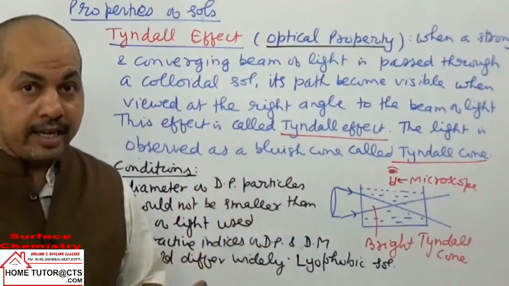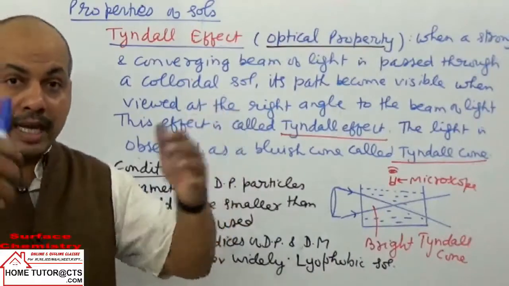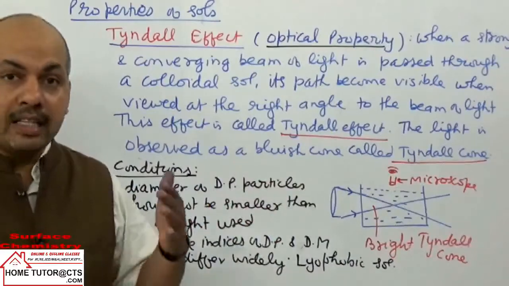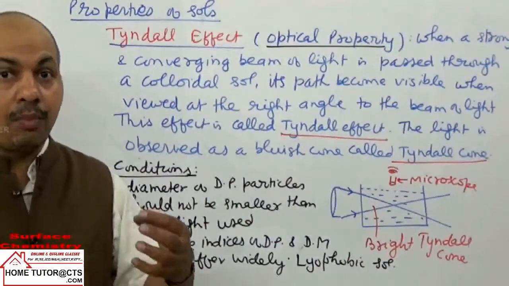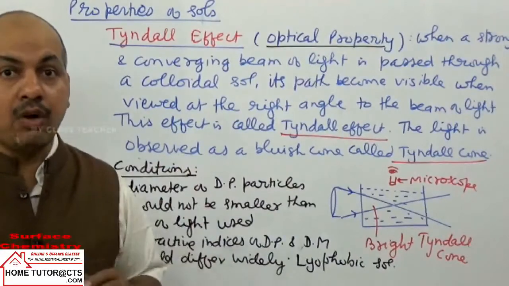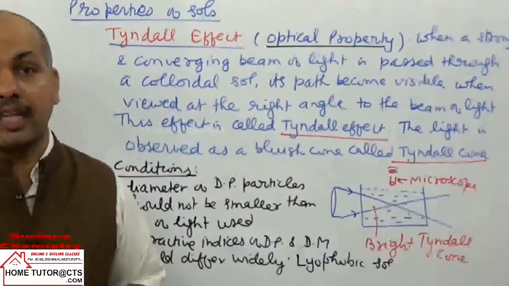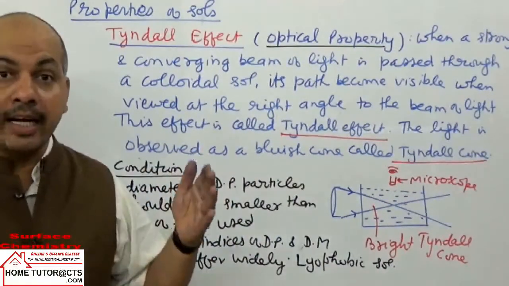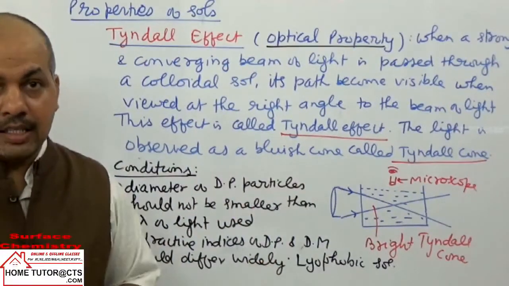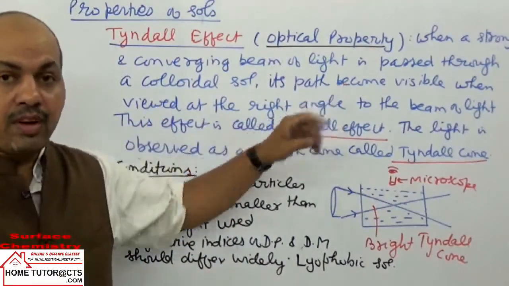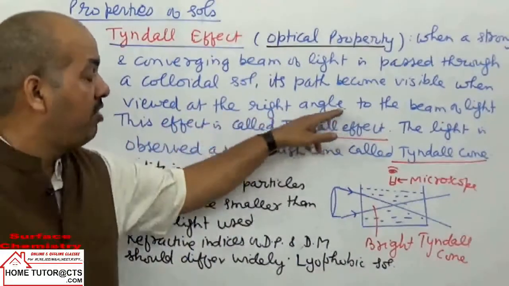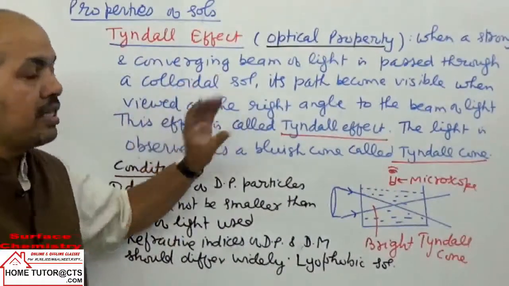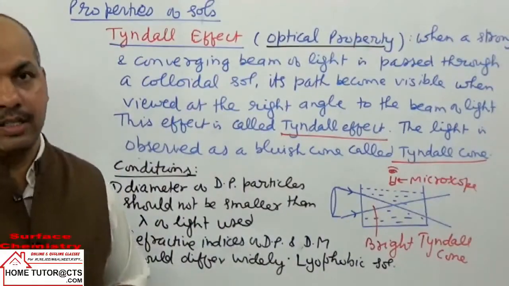The dispersed phase particles first absorb the visible light which is falling, and then a part of the absorbed light is given out as a shorter wavelength light, and that only makes the path of light visible. The scattering of light is maximum at right angles, so the path of light is visible when we see it at right angles. That is the reason for the Tyndall effect.